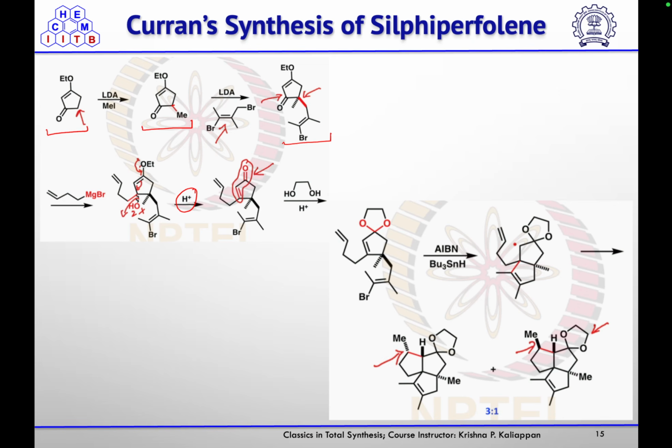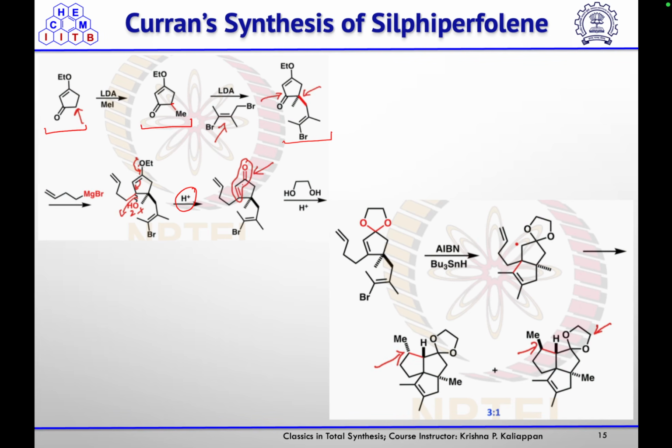So now the system for the radical cyclization was ready. For doing the radical cyclization, it was necessary to protect this ketone, so that the radical will not undergo conjugate addition with the ketone. Rather, it will react with the other olefin to give the cyclized product.